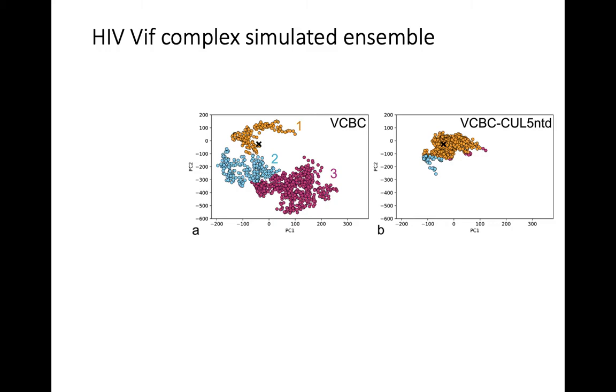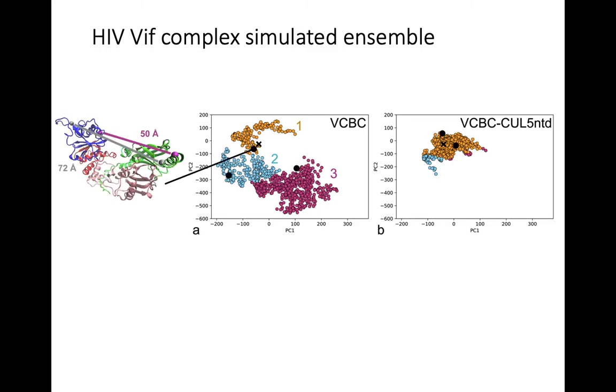Focusing on individual structures in the VCBC complex, cluster 1 is the most similar to the VCBC CUL5 crystal structure, indicated by a black X. Additionally, almost the entire VCBC CUL5 ensemble falls into cluster 1.